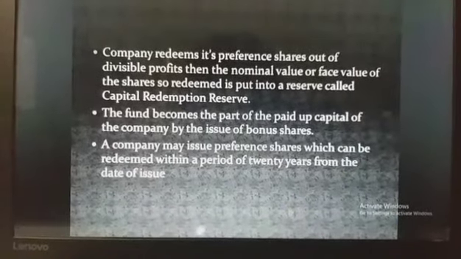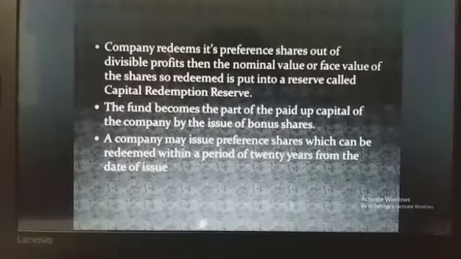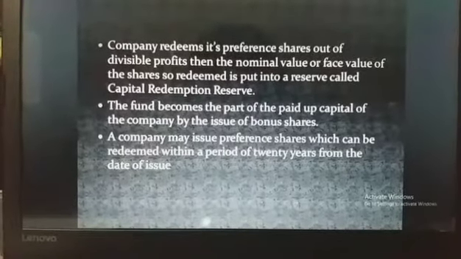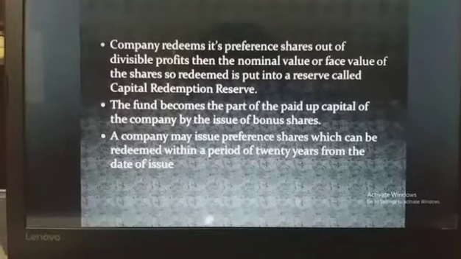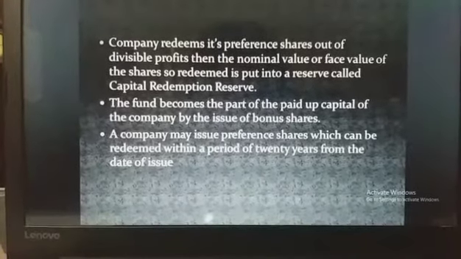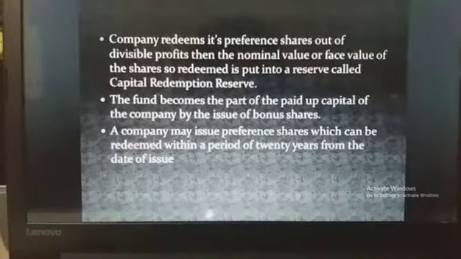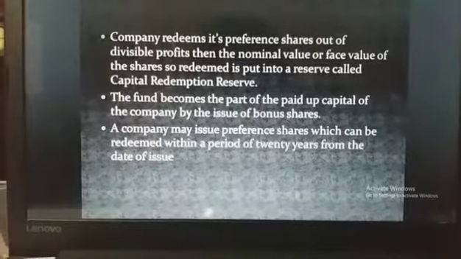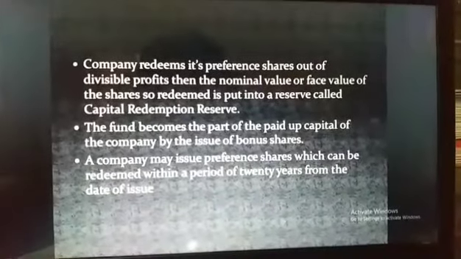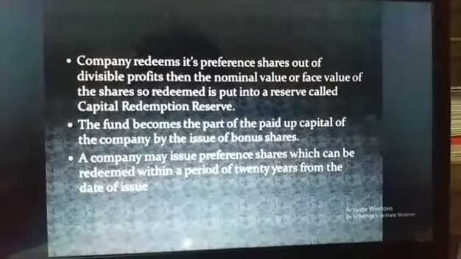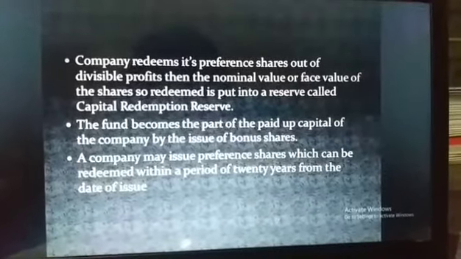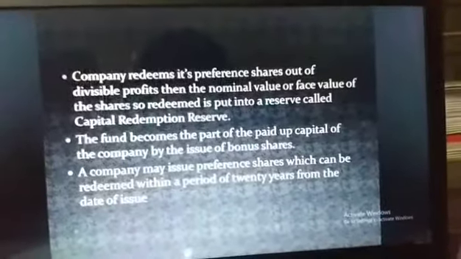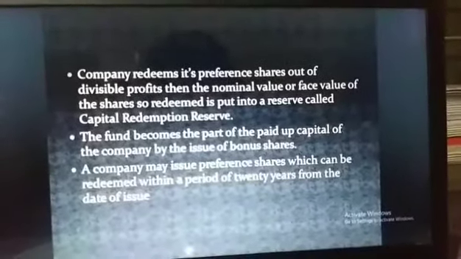Or in other words, it can be defined as: if a company redeems its preference shares out of divisible profits, then the nominal value or face value of the shares so redeemed is put into a reserve called capital redemption reserve. The fund becomes part of the paid up capital of the company by the issue of bonus shares. The reserve is created only out of undistributed profits like general reserve, surplus of profit and loss, etc. No dividend can be distributed out of the fund.